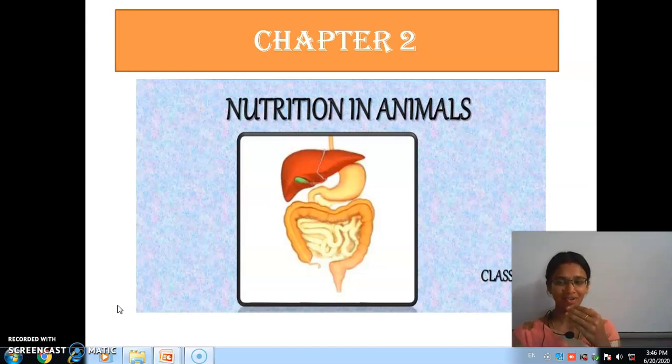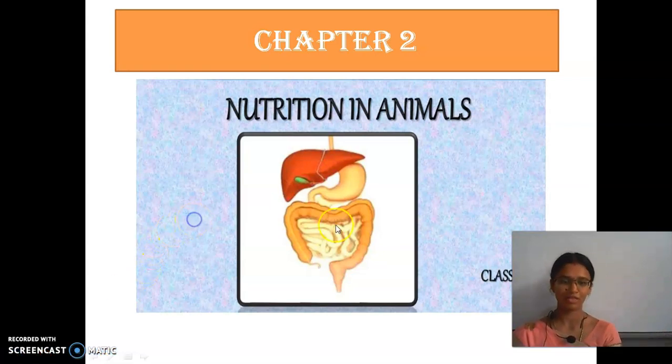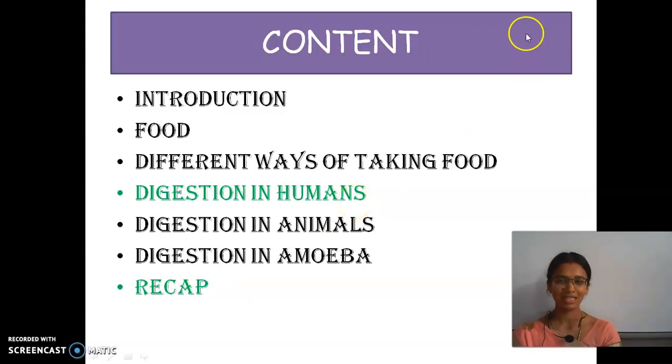We will see the continuation of the last class. Last class we saw about the mouth, esophagus, and then the stomach. Now we will be seeing the next parts. These are all the contents of this lesson.